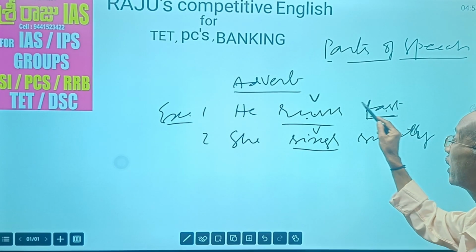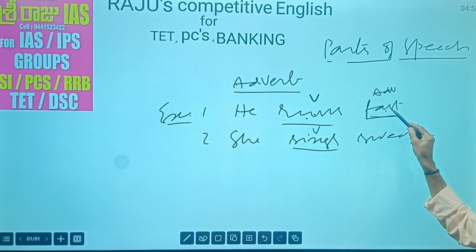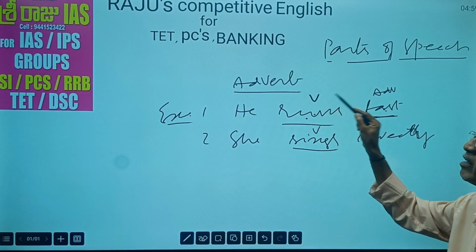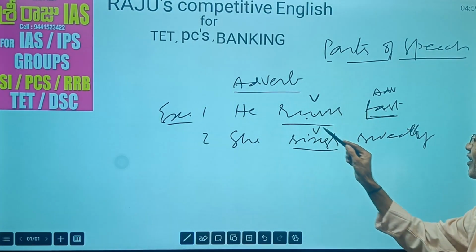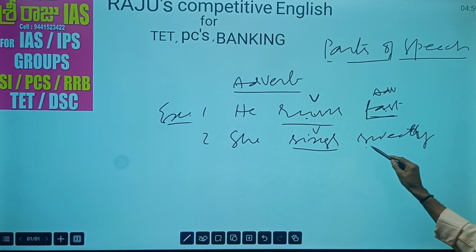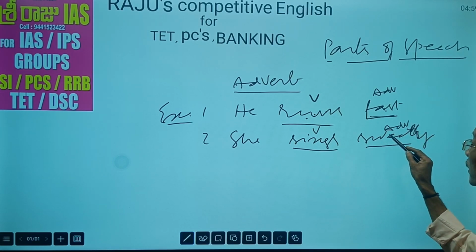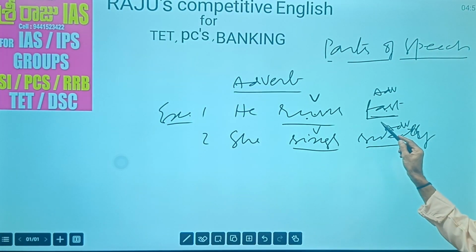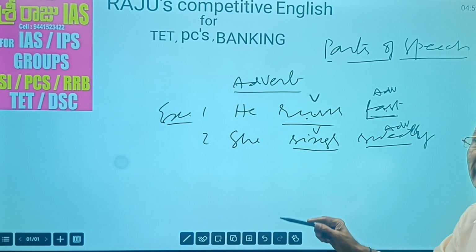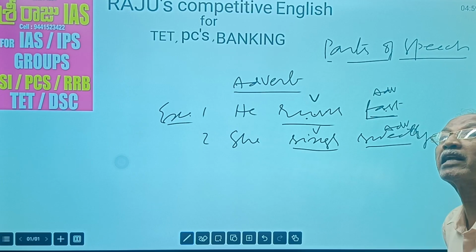He runs, he runs fast. This is an adverb. Why is it an adverb? This word adds its meaning to the verb. Here, she sings, she sings sweetly. That means this word adds its meaning to the verb. That's why it is an adverb. So an adverb like this, chiefly, mainly, adds its meaning to the verb. That's why it got its name adverb.